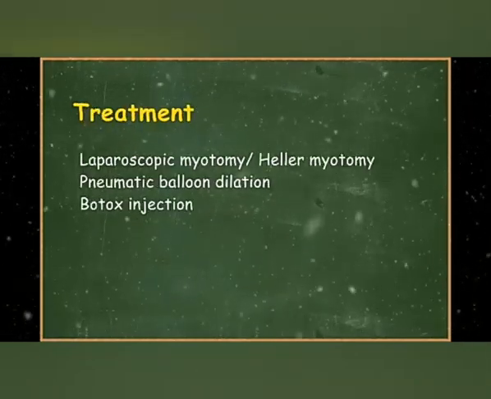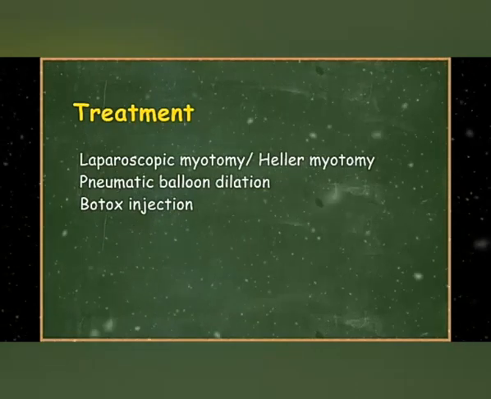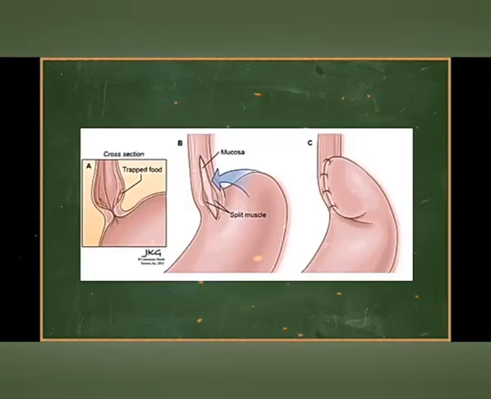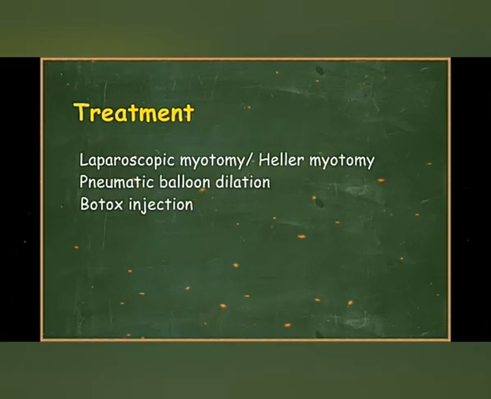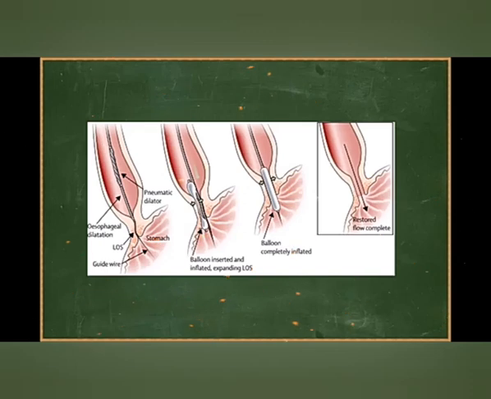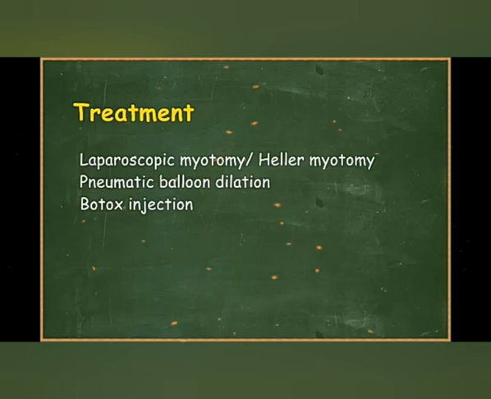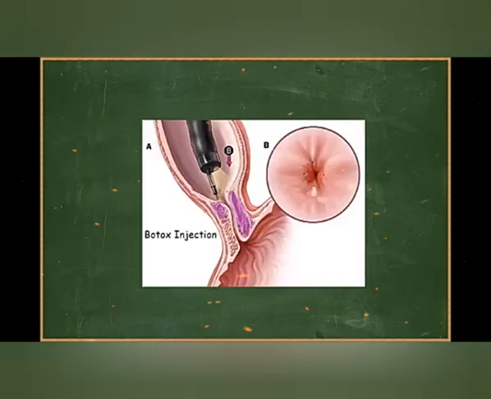Treatment is done in 3 ways. There is laparoscopic myotomy, in which the muscles of the lower esophageal sphincter are cut. There is pneumatic balloon dilation, in which a balloon is inserted and then inflated, and this opens the lower esophagus. And finally, in some cases, we use Botox injections, which sort of induces flaccid paralysis at the lower esophageal sphincter.